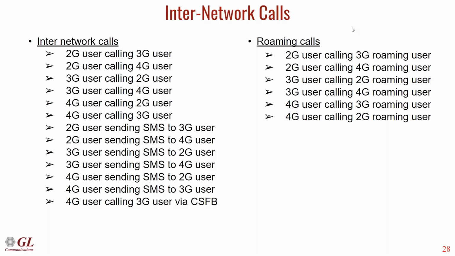The other is roaming call scenarios, where any user can go into the PLMN of another network and register there. We'll quickly go over these call scenarios, with two or three examples, and cover how these internetwork calls work.